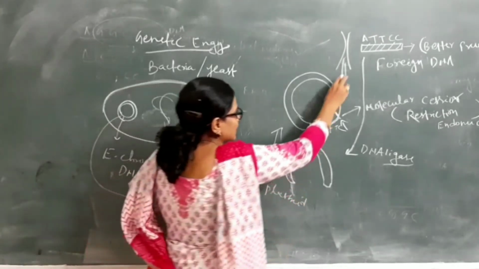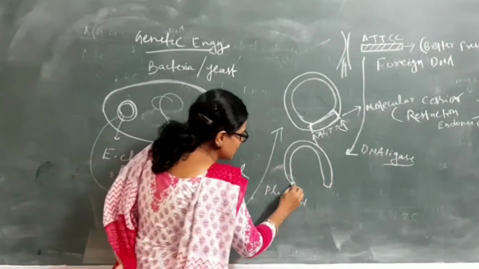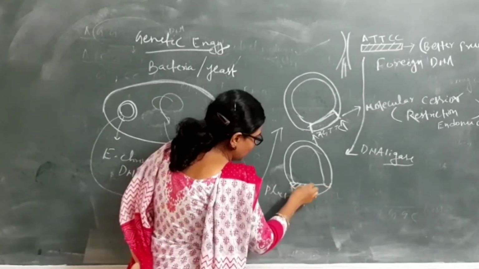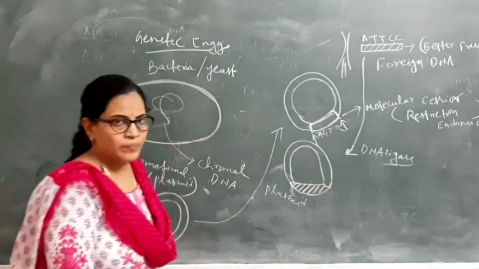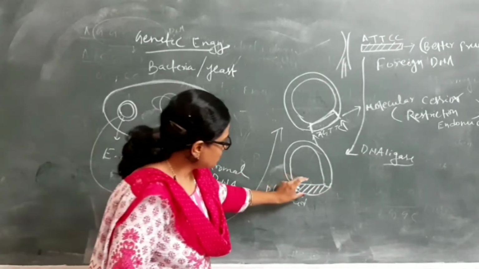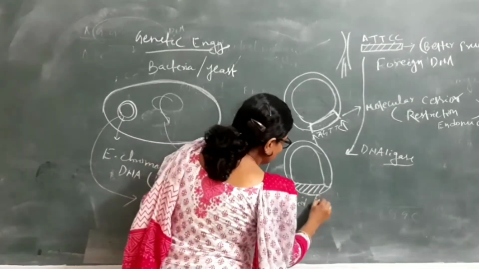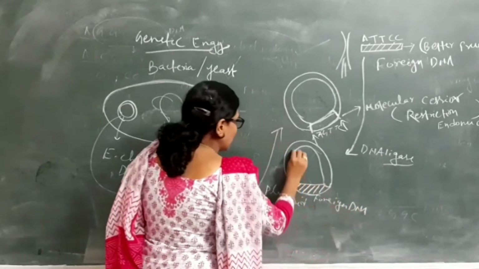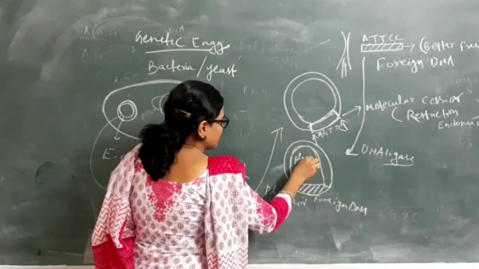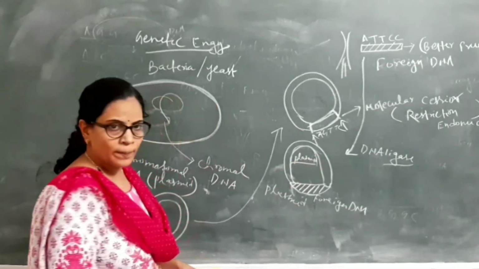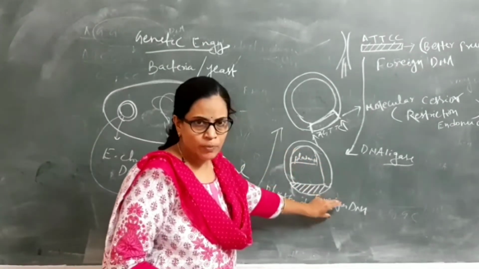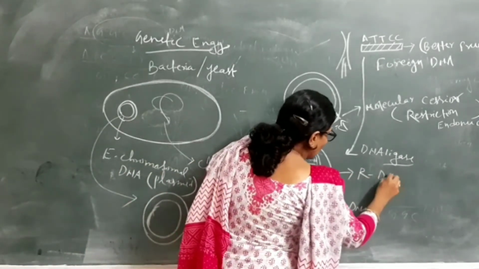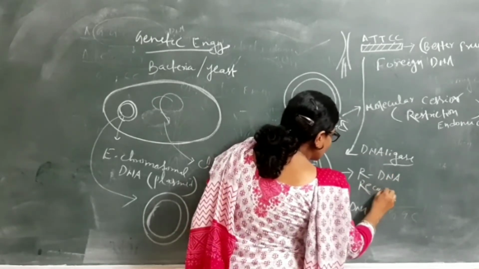We take this foreign DNA and add it to the particular plasmid DNA. So after that, this portion is the foreign DNA, and this is the main plasmid DNA. When we combine this plasmid DNA with this foreign DNA, this structure is known as rDNA or recombinant DNA.